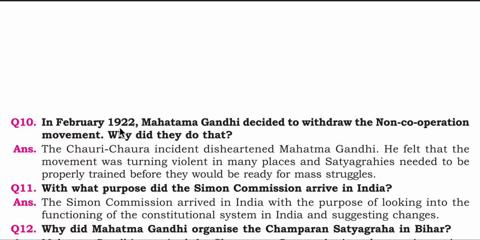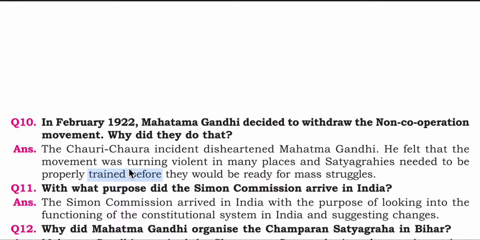Question number 10. In February 1922, Mahatma Gandhi decided to withdraw the Non-Cooperation Movement. Why did he do that? Okay, the answer is the Chauri Chaura incident. It was a really horrifying incident that disheartened Mahatma Gandhi, okay? He felt that the movement was turning violent in many places and satyagrahis needed to be properly trained before they could be ready for the mass struggles. So this is the answer.